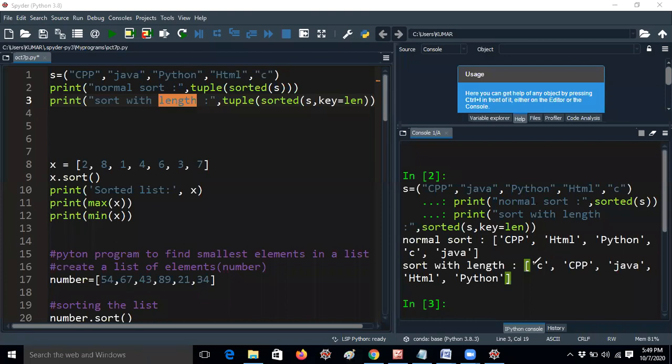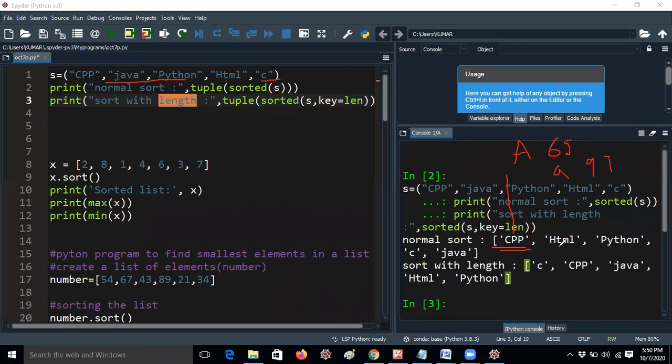First of all, it is getting CPP. Why is it getting CPP first in the normal sorting technique? We have C also, but why is it getting CPP? Because in CPP all letters are capital letters, that means all characters are capital letters. You know already the capital letters' ASCII values are less compared to lowercase letters. Capital A's ASCII value is 65 and small a's ASCII value is 97. You know already. Based on that it will display. So it is the minimum string compared to all the 5 strings.